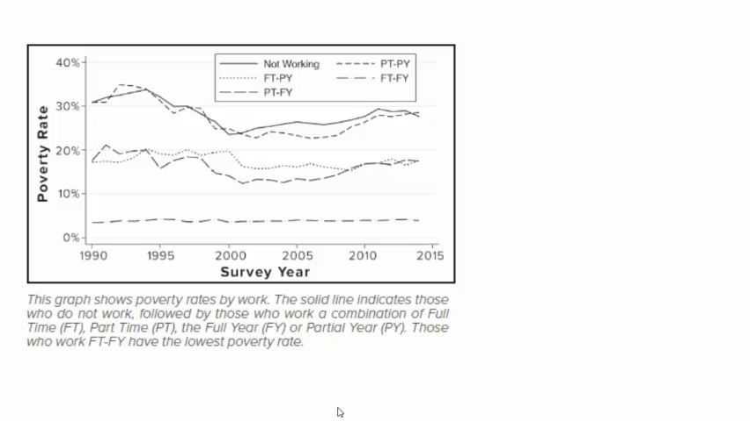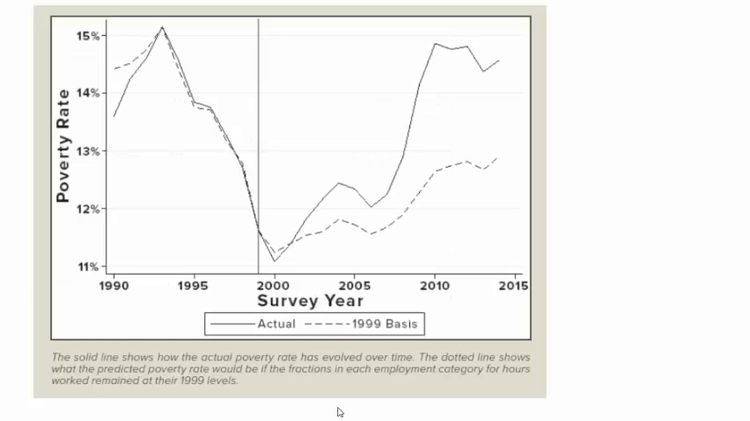As we've done before, suppose we ask how overall poverty rates would be different if we held constant the distribution of individuals across different employment status groups. Here, we ask what the poverty rate would have been from 1990 through 2014 if the distribution of employment status had been fixed at its 1999 level. 1999 was close to the peak with the highest numbers of individuals in full-time, full-year employment and at the end of a long economic expansion. The results of this exercise are shown here.